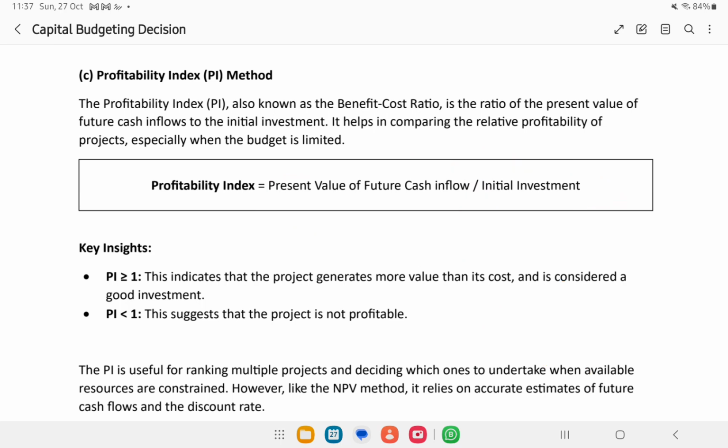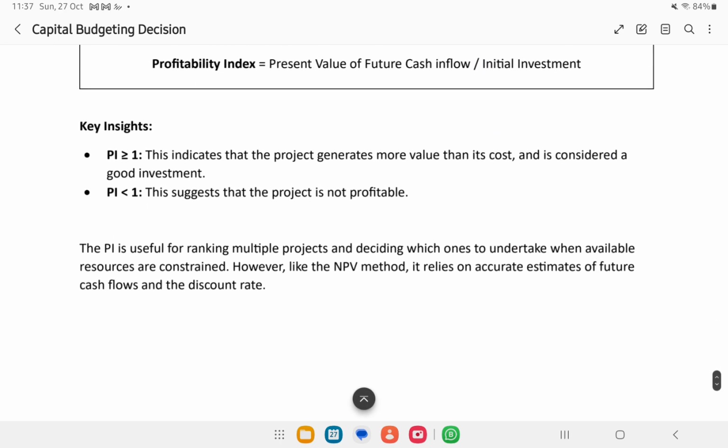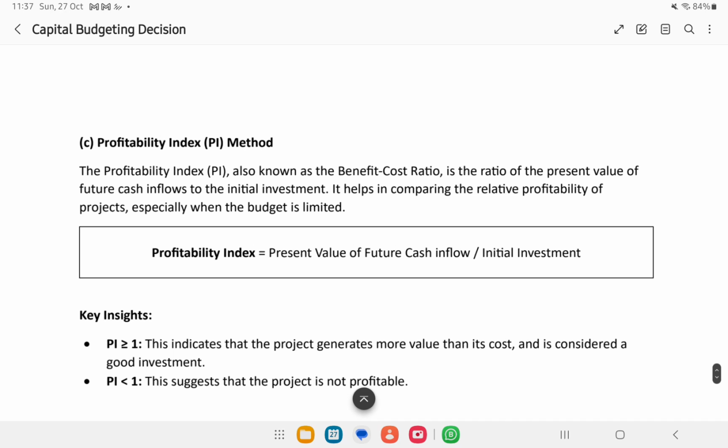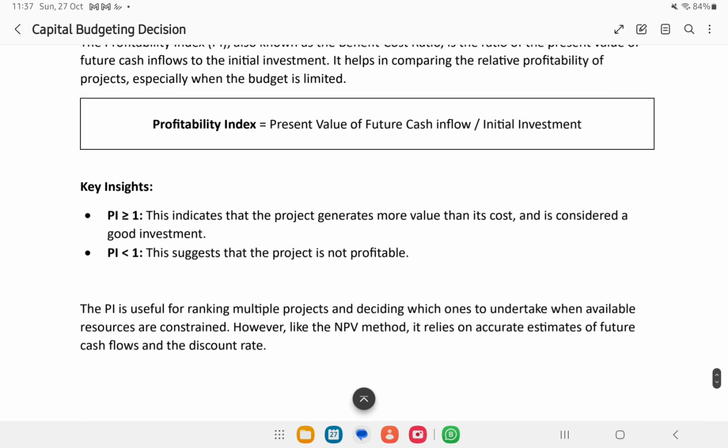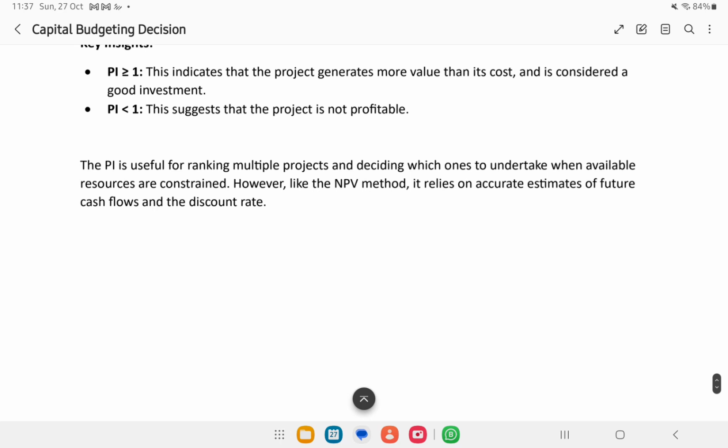So these are the methods of capital budgeting. We have seen what capital budgeting is, some aspects of capital budgeting and methods of capital budgeting. In the upcoming videos, we will see in detail how to make decisions on the NPV method and how to make decisions on the payback period method.